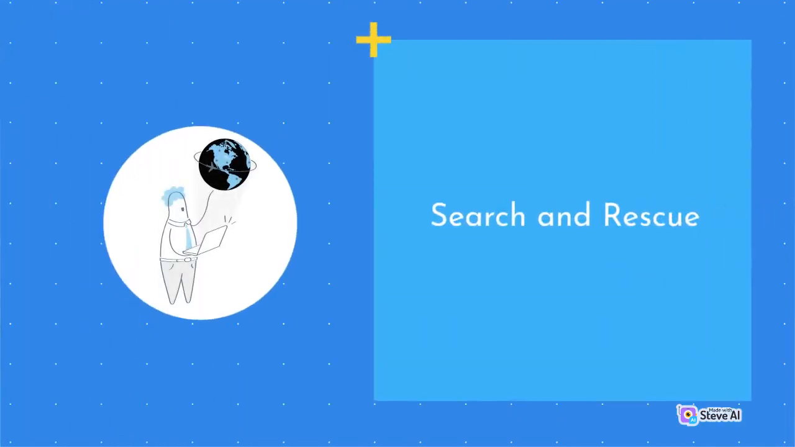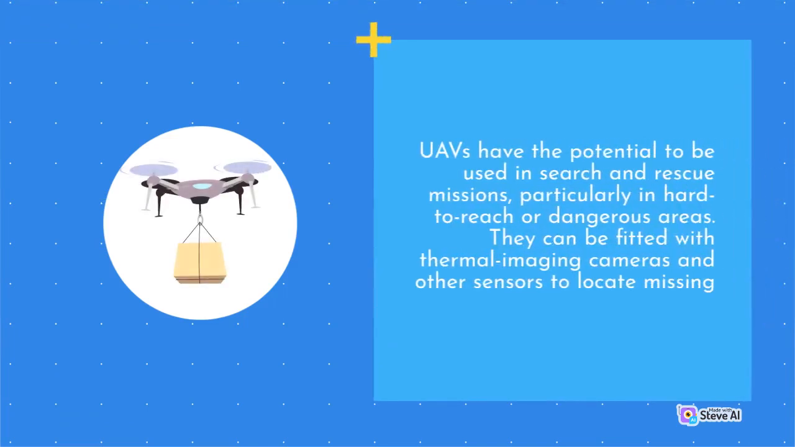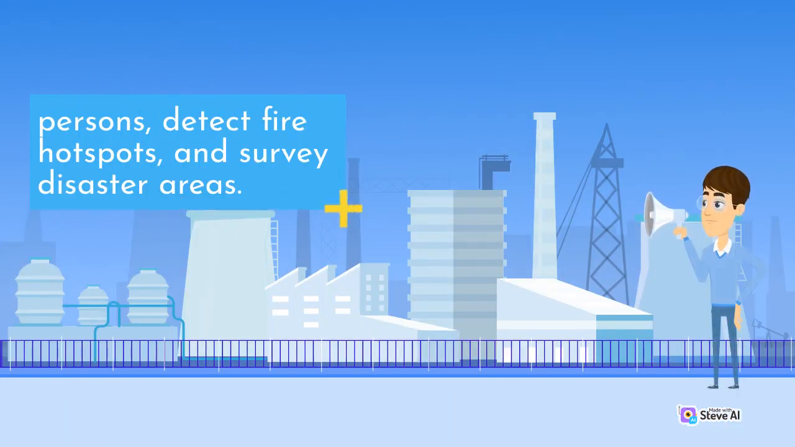Search and rescue. UAVs have the potential to be used in search and rescue missions, particularly in hard-to-reach or dangerous areas. They can be fitted with thermal imaging cameras and other sensors to locate missing persons, detect fire hotspots, and survey disaster areas.